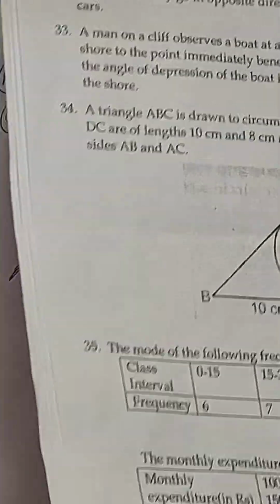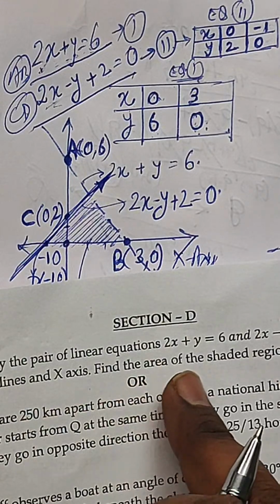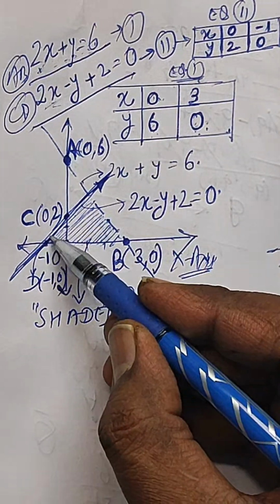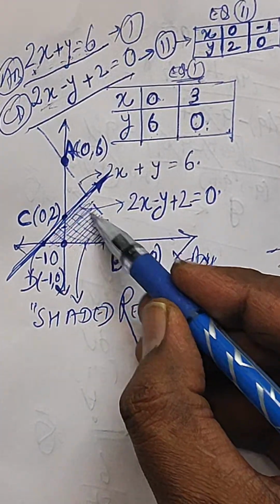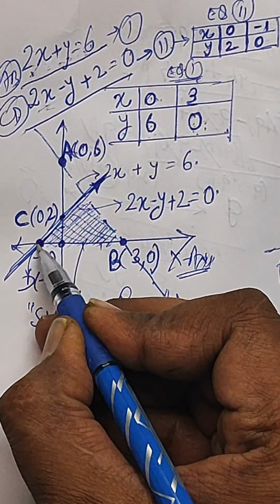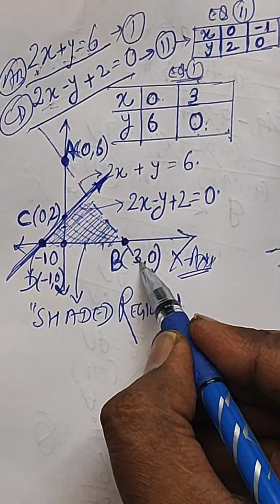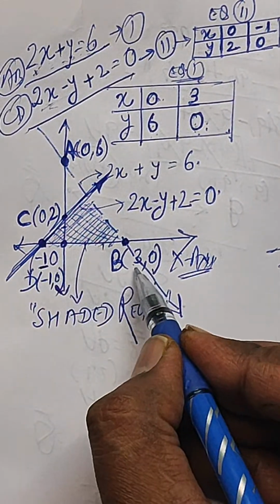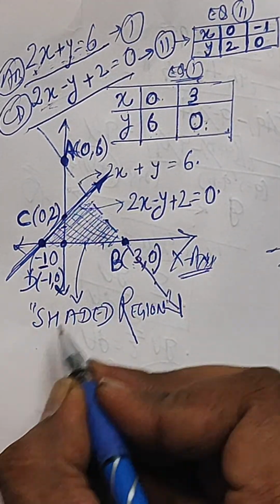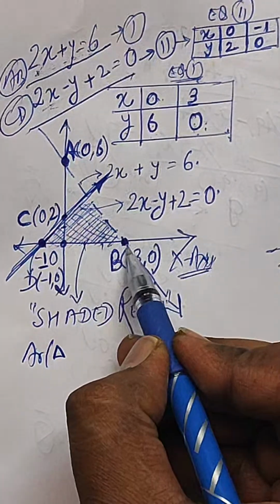Now what is the second part of the question? Find the area of the shaded region. So as we have marked the shaded region over here, what is its area? My dear friend, you can see this is minus 1, and this is plus 3. The x coordinates I am saying are minus 1 and plus 3. So the distance between D and B, a triangle is forming. The triangle is BD.